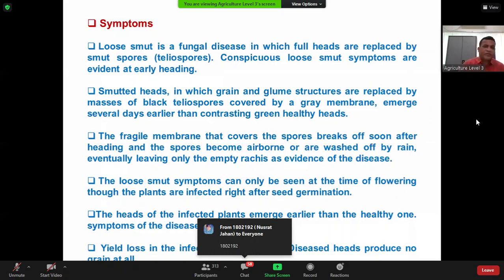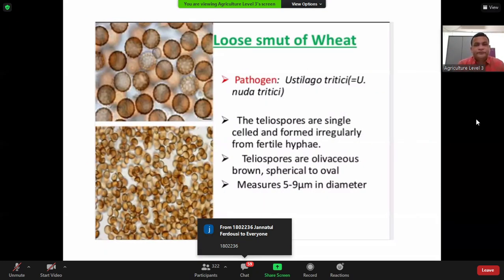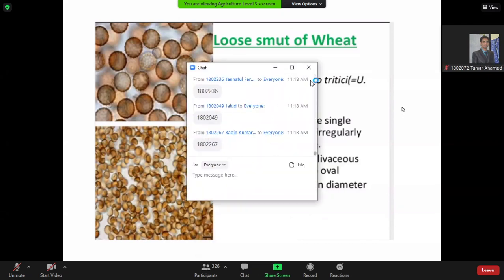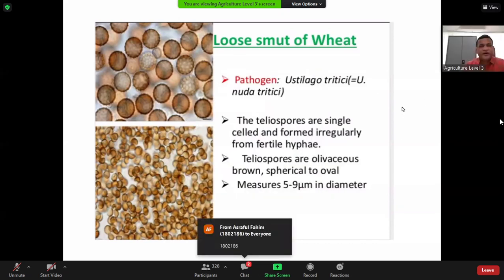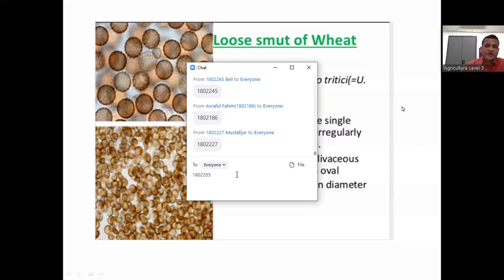That is very important. So, Astilago TTC, what type of spore can it produce? Who can say? Teliospore. Teliospores, brown and spherical in color. You can observe under microscope in our laboratory. We have these facilities, and you can see the structure when your practical classes will start.